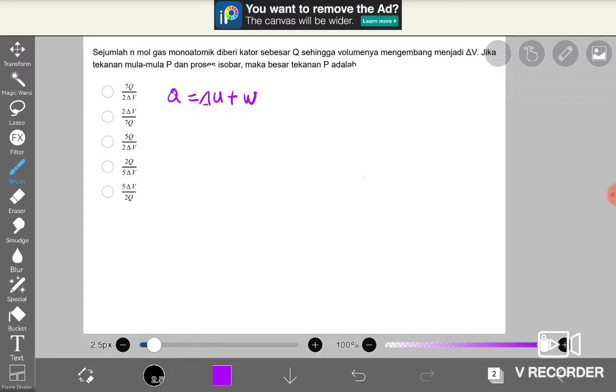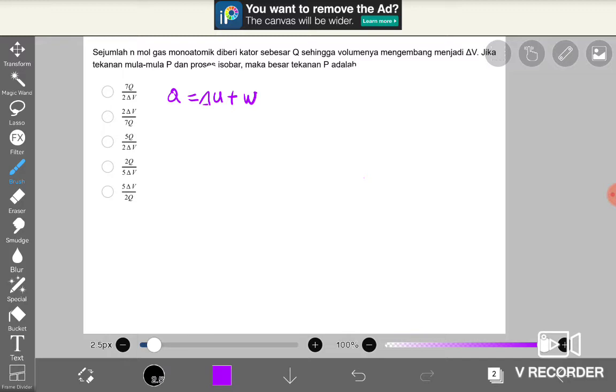We will analyze these quantities one by one, starting from delta U. In the material of kinetic theory of gases, we have learned the formula of delta U, or inner energy of gases, for monoatomic gases.